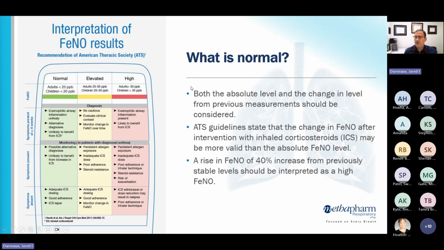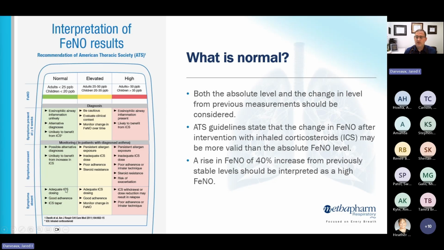And so on this tool that we can use for kind of management of asthma to some extent, you can see on the left-hand column we have symptoms are absent, symptoms are present, but maybe not frequent, and then we have frequent symptoms. And so we can kind of use symptom frequency along with ENO levels to help guide clinical decision making to some extent.